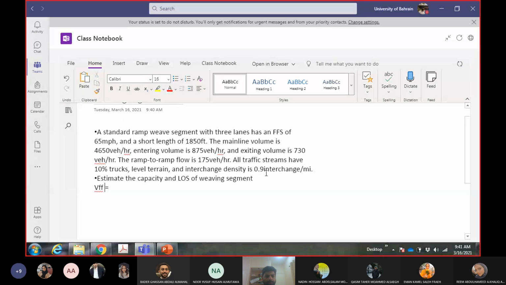To calculate the flow rate, what should I do? I have the value 4650. What should I do with this value? They have given me volume in vehicles per hour. I want to calculate flow rate. What should I do?